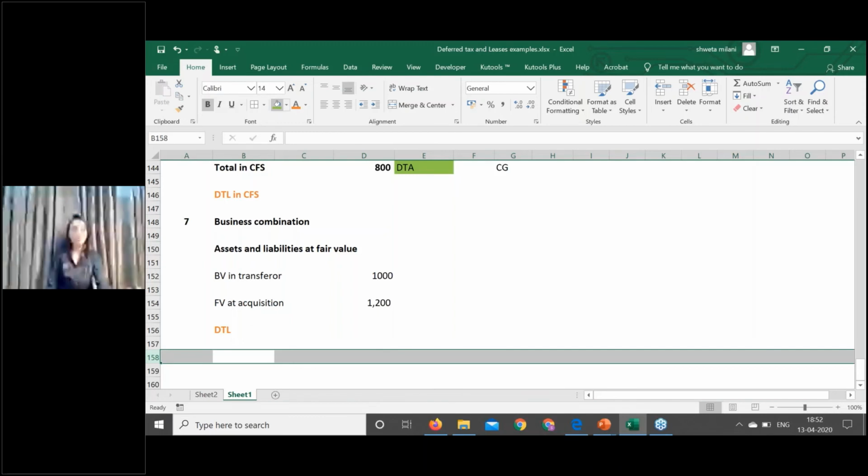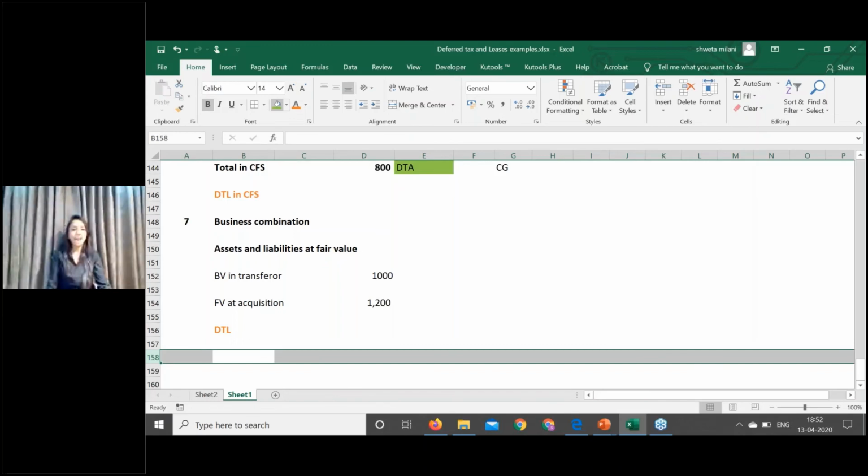In Ind AS 103, there is a mandatory requirement that whenever you're doing business combination accounting, the assets and liabilities have to be acquired at fair value. So there is no concept of book value when you're doing the merger accounting, called business combination accounting, in the new standards. So whenever you're accounting for business combinations, each asset and liability acquired has to be recognized at fair value in the books of the acquirer.